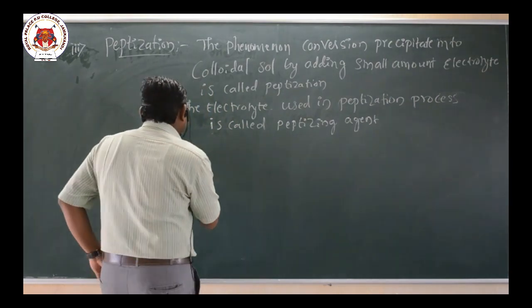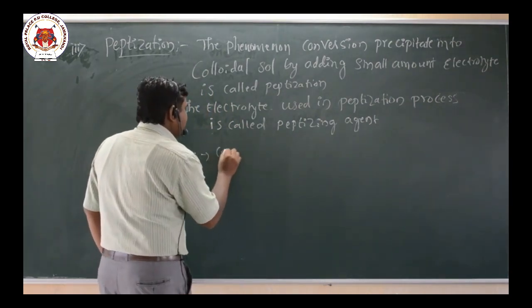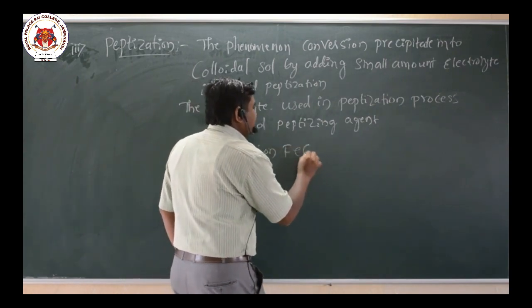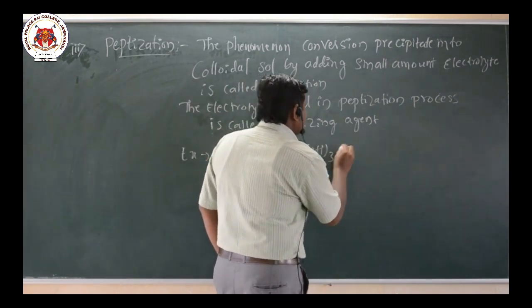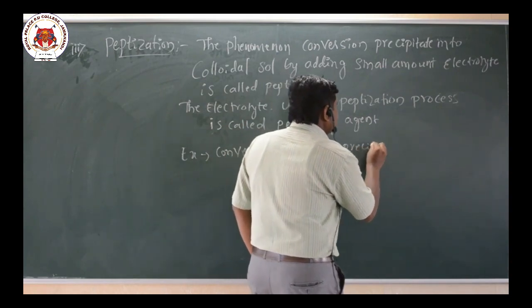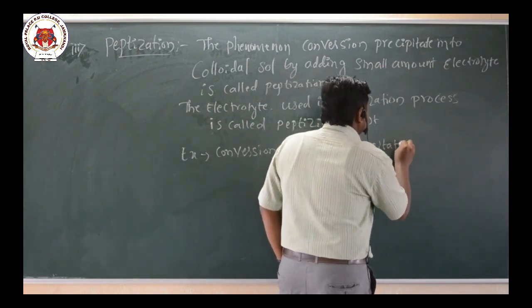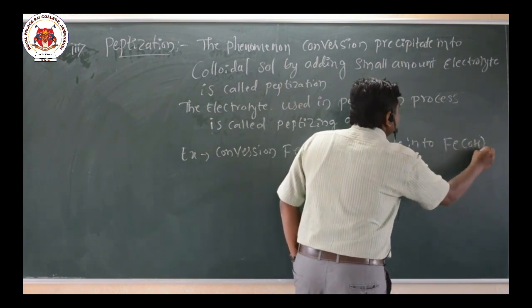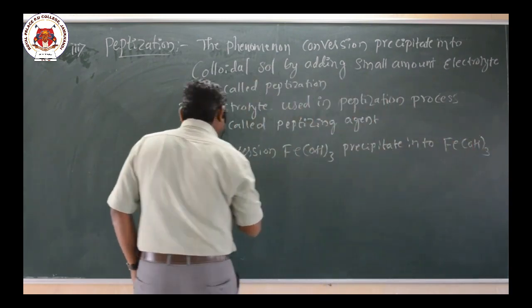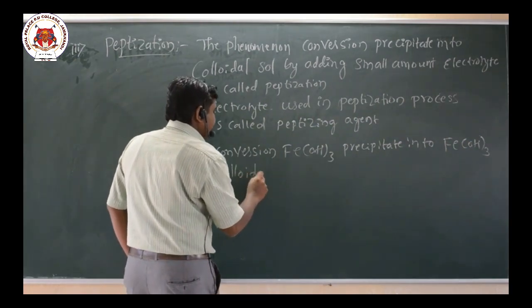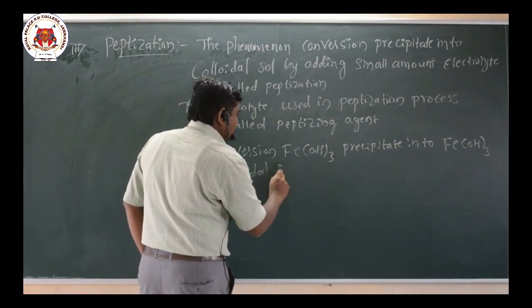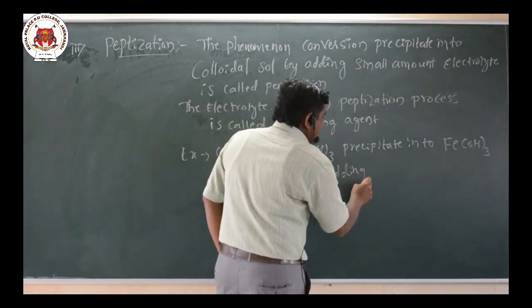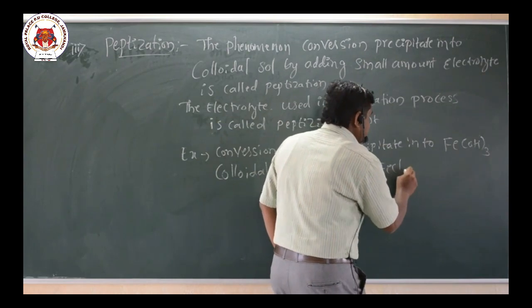For example, the conversion of ferric hydroxide precipitate into ferric hydroxide colloidal salt by adding FeCl3 electrolyte.